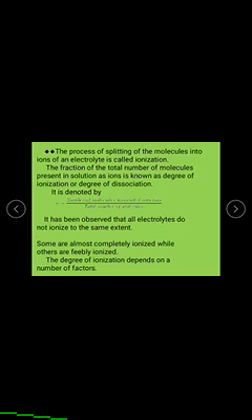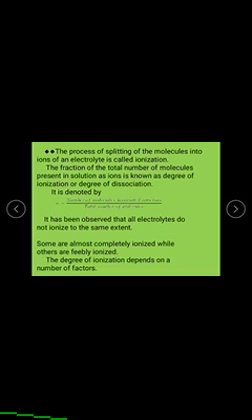It has been observed that all the electrolytes do not ionize to the same extent because of their capacity. Some are almost completely ionized, while others are feebly ionized.